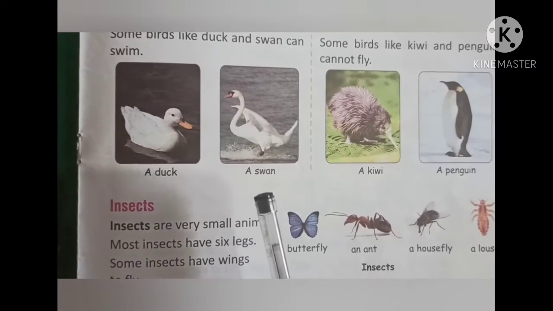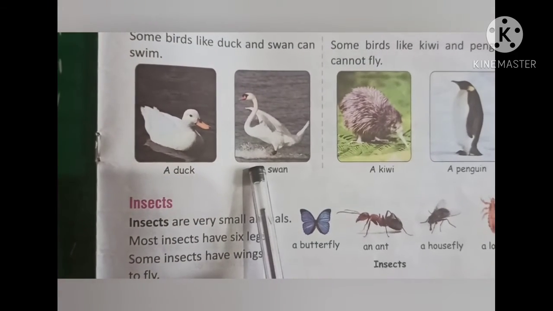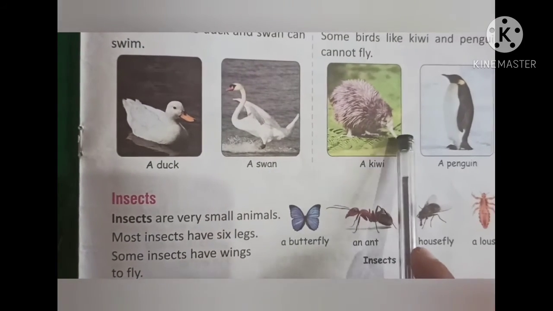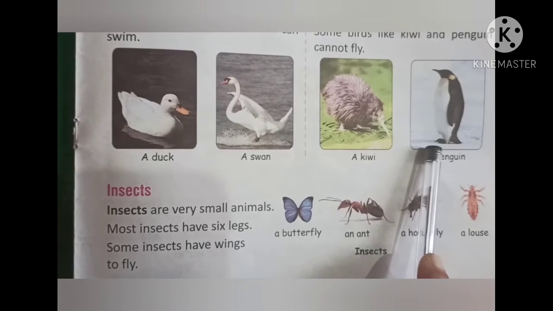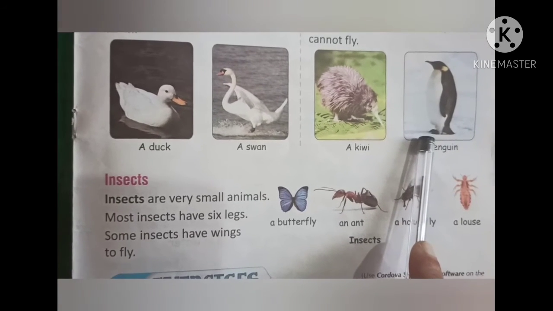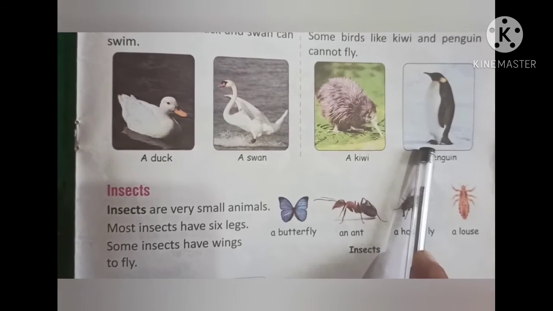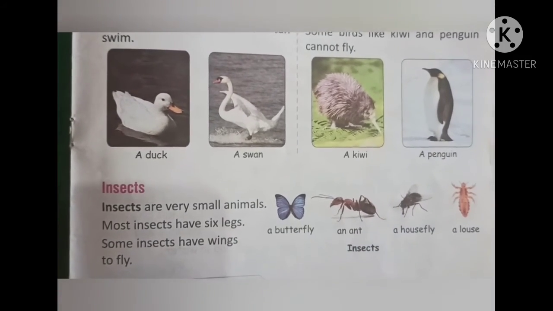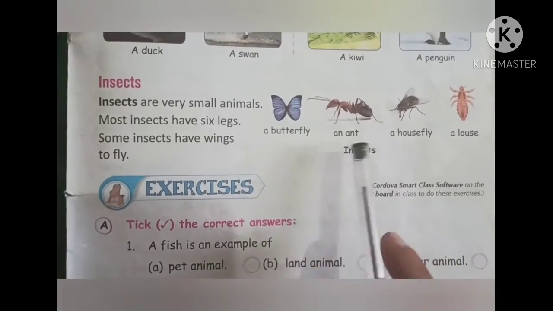Here you can see some more birds like duck and swan. Both these birds are good at swimming. On the other side you can see a kiwi and a penguin. These birds cannot fly because their wings are not strong enough to take them high up in the sky.